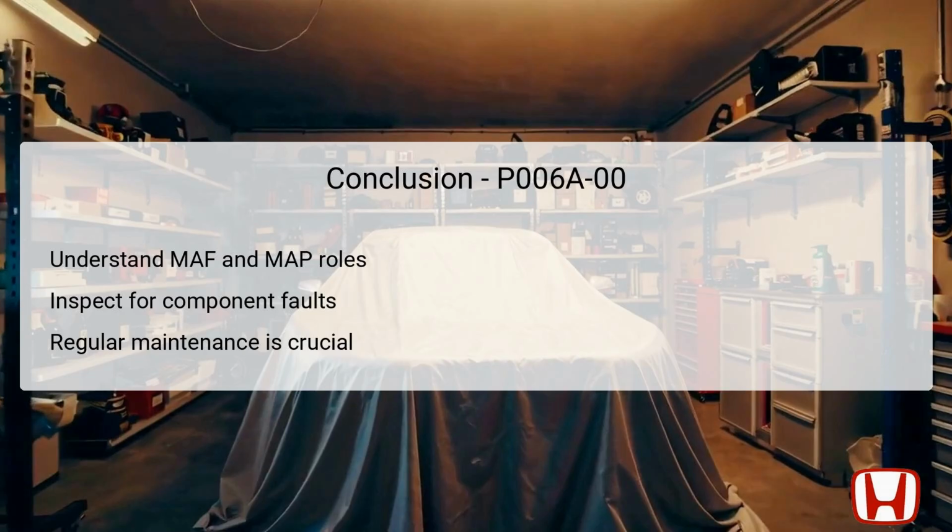The troubleshooting steps outlined provide a comprehensive approach from initial checks to final verification, ensuring a systematic resolution of the issue. Additionally, incorporating regular preventive maintenance practices can significantly reduce the risk of encountering similar issues in the future. A well-maintained vehicle not only performs better, but is also more efficient, providing an overall enhanced driving experience.